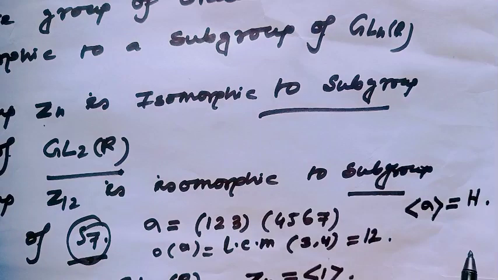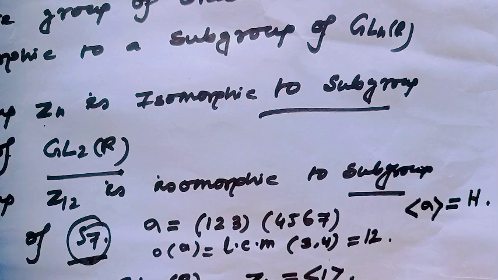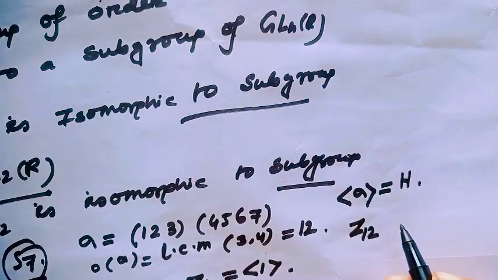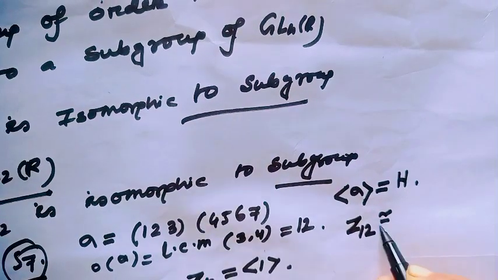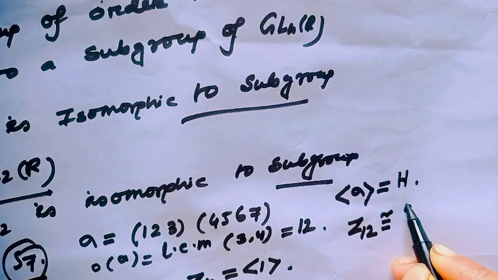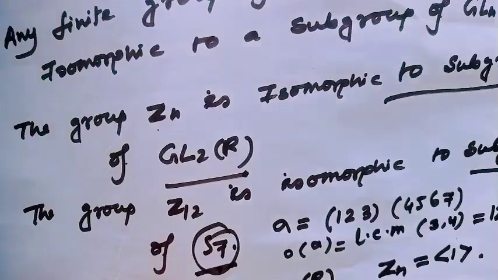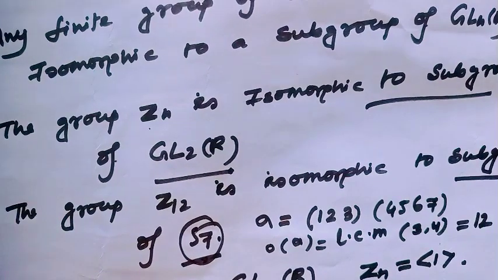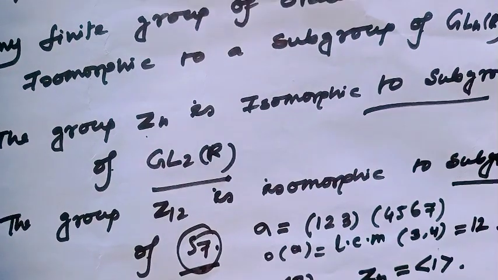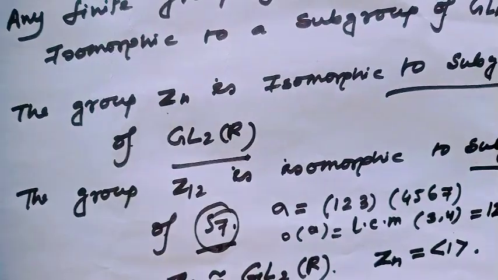Since I have a cyclic subgroup of order 12 in S7, Z12 is isomorphic to H, because Zn is a cyclic group, so Z12 is a cyclic group. So I have used this trick. Our third option is also a right option: the group Z12 is isomorphic to a subgroup of S7.